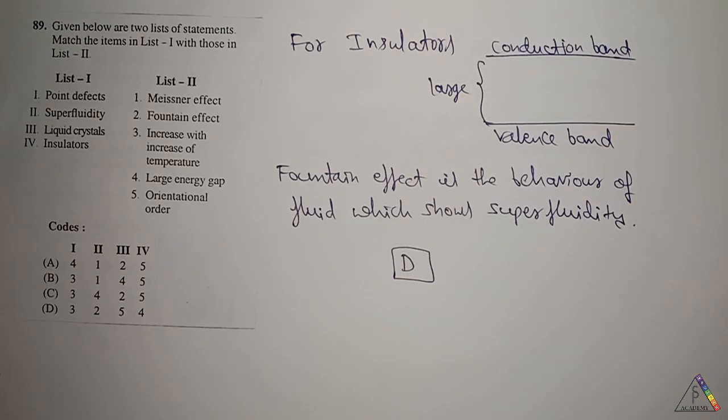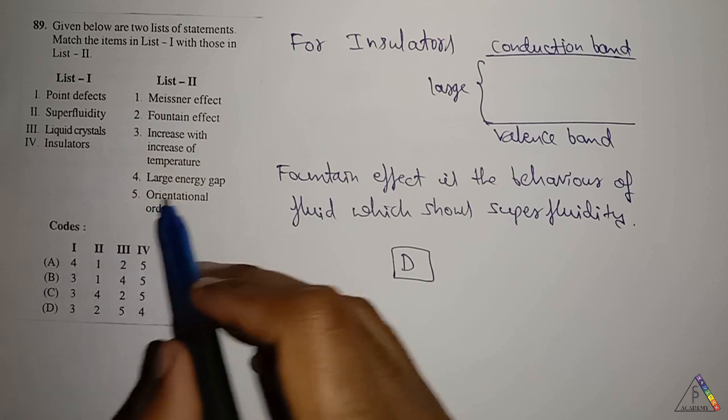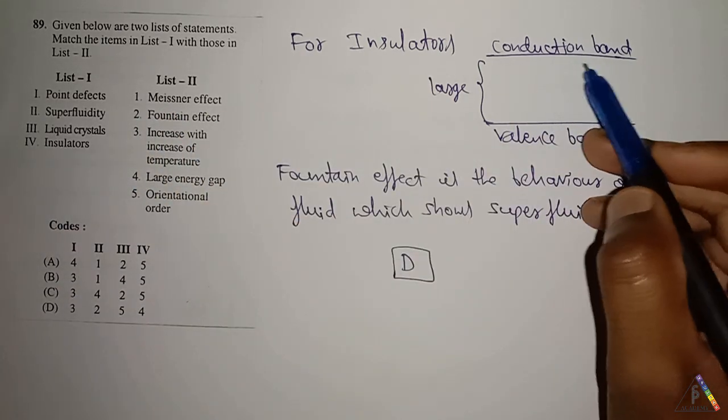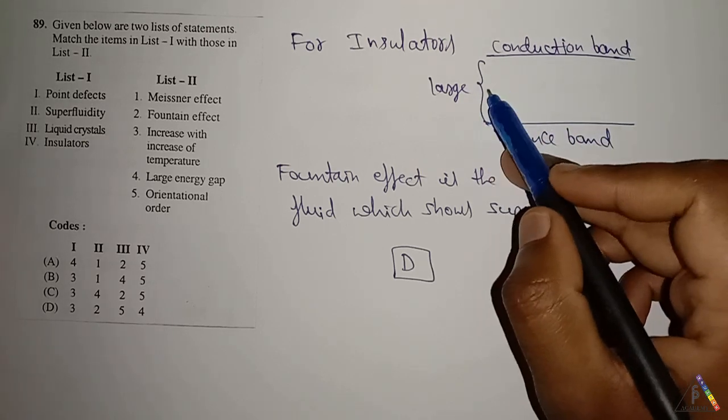Next question is, given below are two lists of statements. You have to match the two lists by considering insulators. In insulators, the energy gap between the conduction band and valence band will be very large.